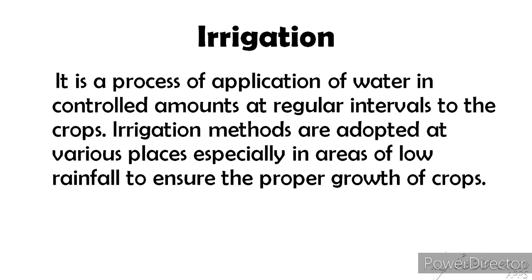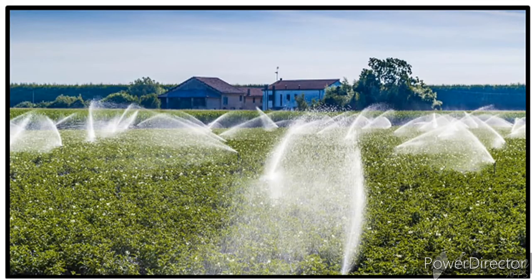The second one is canals. These get water from large rivers. River lift system: in this system, water is directly taken from rivers through pumps. This system is used for irrigation in areas close to the river. Tanks are also used. Next one is rainwater harvesting. Rainwater harvesting is an efficient method to capture the rainwater and use it for irrigation. And this also prevents soil erosion. This is a picture of irrigation.